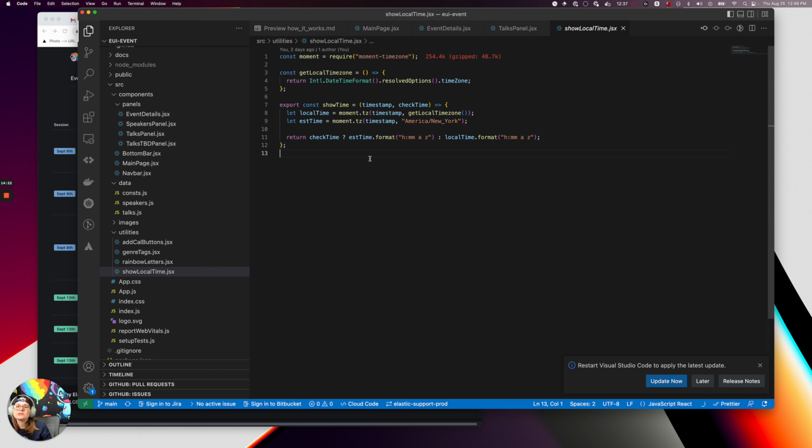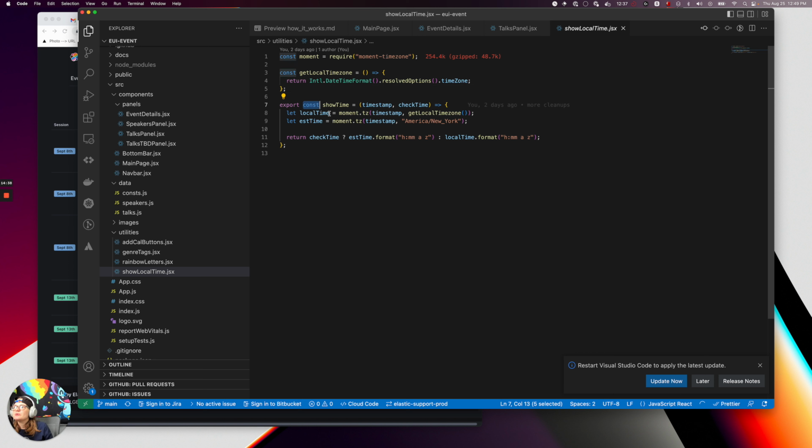Definitely, I like Moment. Luxon is a good one as well, so feel free to use that, but I kind of like Moment. All I did was get a user's local time zone. You don't even need anything super fancy for this. This function goes and looks at your browser, like, what time zone are you in?